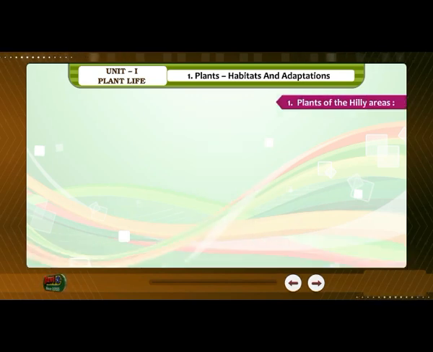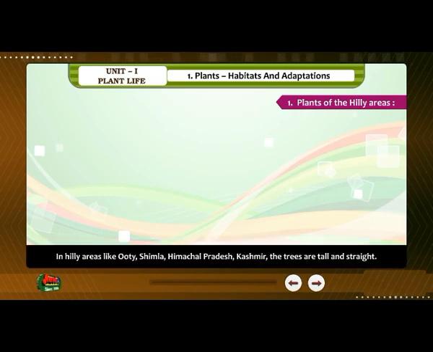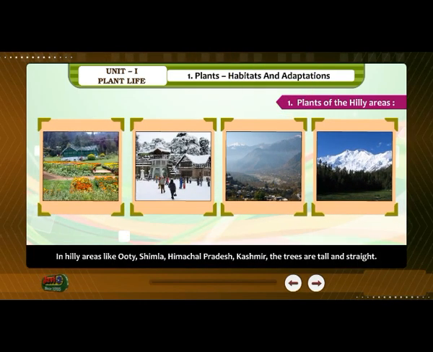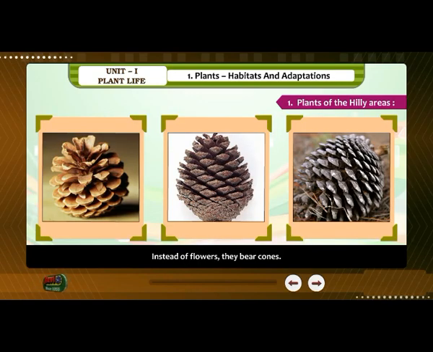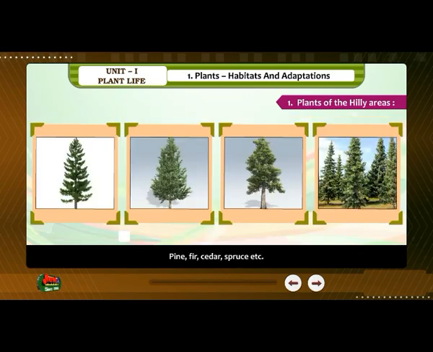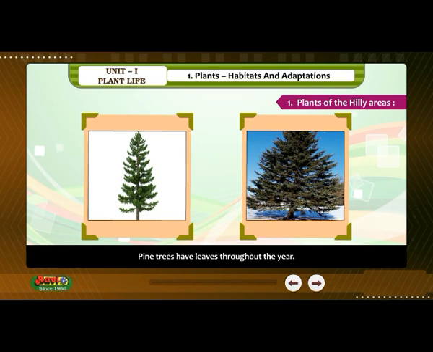1. Plants of the hilly areas. In hilly areas like Ooty, Simla, Himachal Pradesh, Kashmir, the trees are tall and straight. They have needle-shaped leaves. Instead of flowers, they bear cones. Pine, fir, cedar, spruce, etc. are common examples. Pine trees have leaves throughout the year. They are also called evergreen trees.